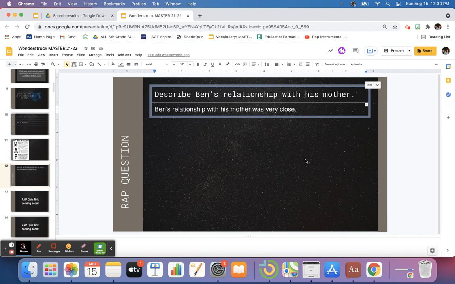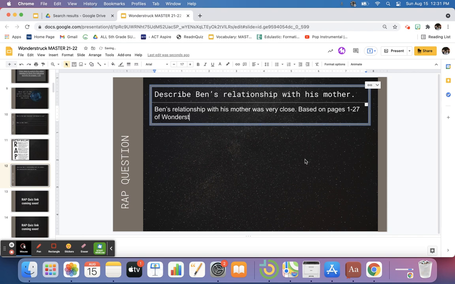So today we're going to say, based on pages 1 through 27 of Wonderstruck, comma, and we're going to make sure we either underline, italicize, or put in quotations the book name Wonderstruck.